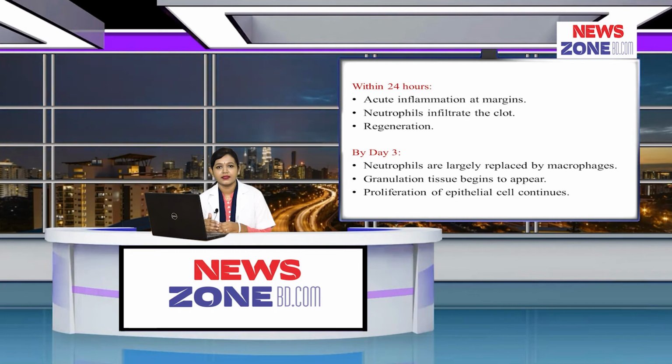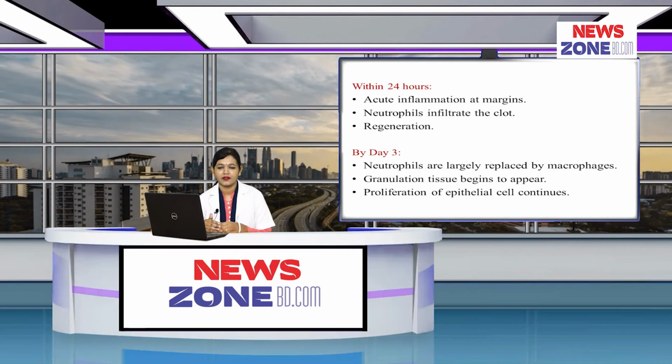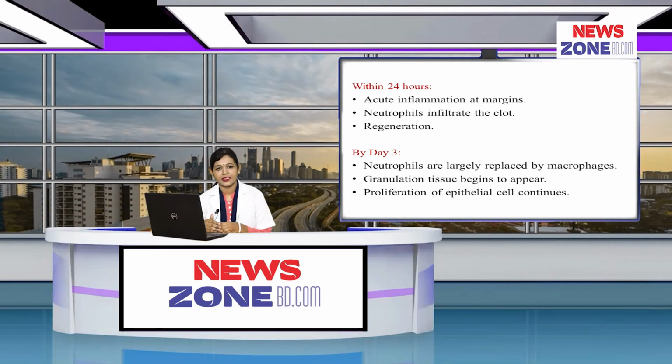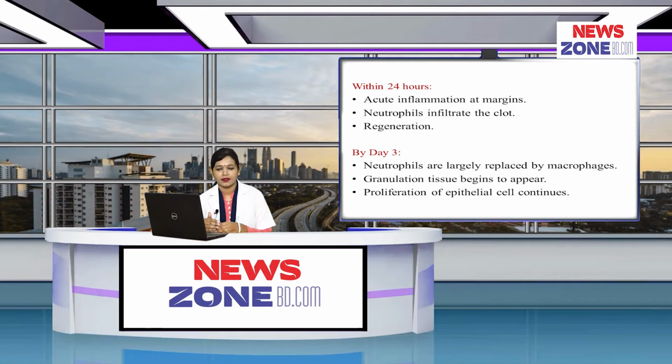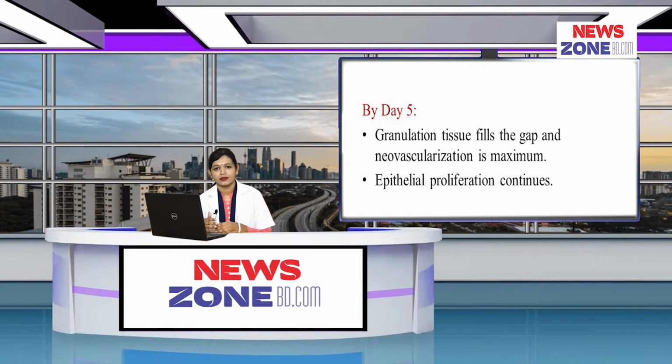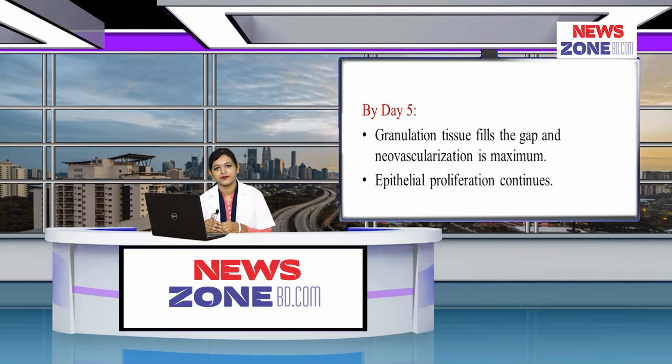By day 3, neutrophils are largely replaced by macrophages and there is formation of granulation tissue, and this granulation tissue progressively invades the incisional space. Epithelial proliferation continues at this stage, leading to thickening of the epidermis. By day 5, the granulation tissue fills the gap and new vascularization is maximum at this stage, and these new vessels are leaky and plasma protein and fluid come out of these vessels.